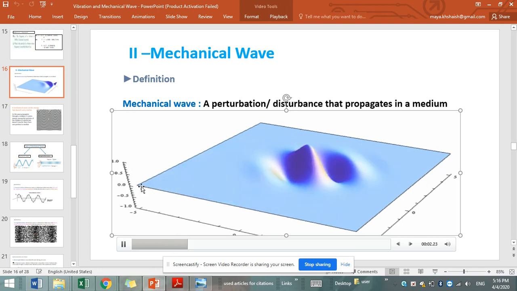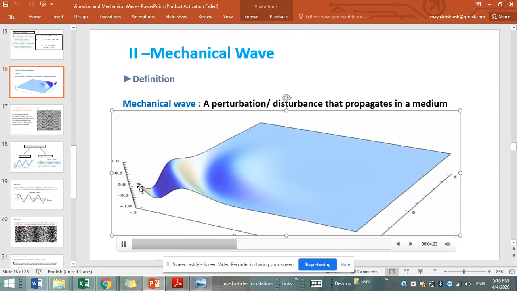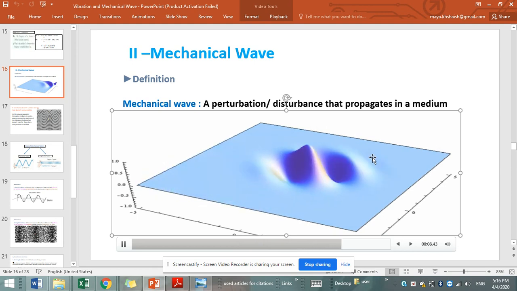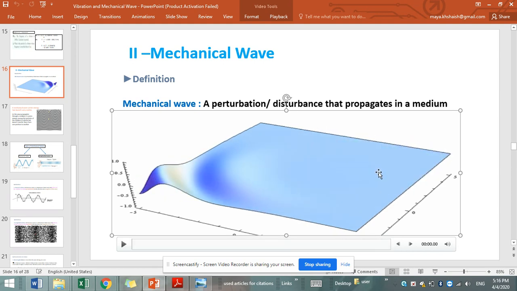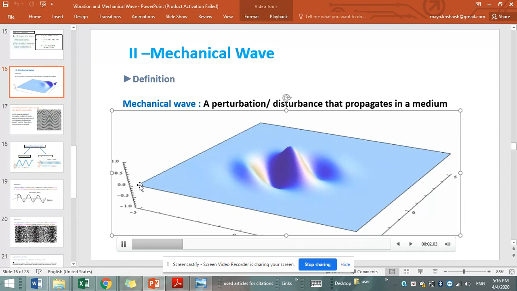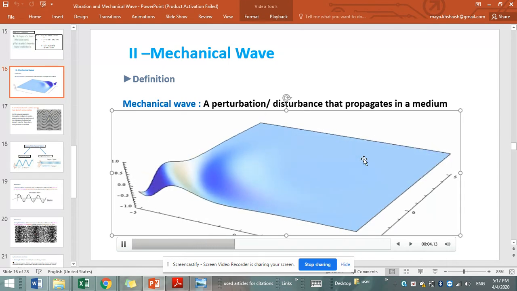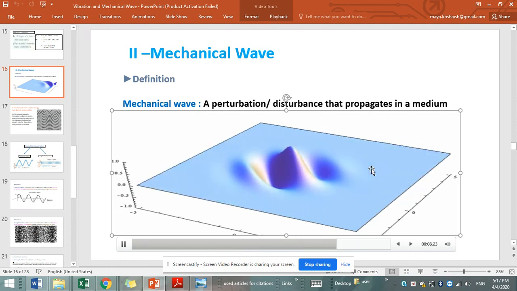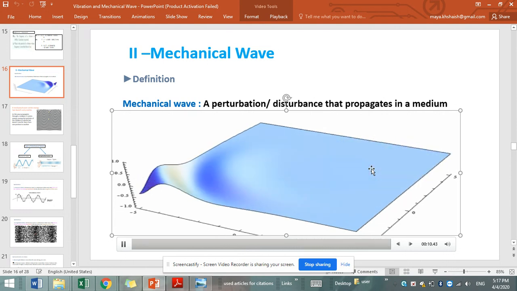We performed a disturbance at one end of the medium, and this disturbance propagated through the medium, disturbing the other particles of the medium, as you can see in this animation.